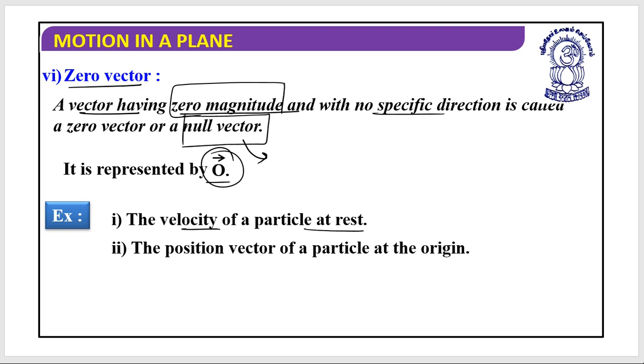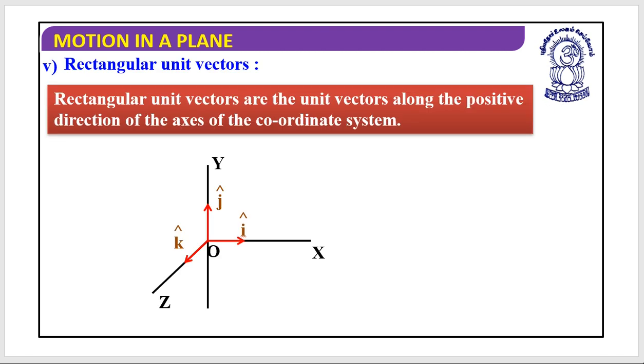So at that time velocity can be represented with the null vector or the zero vector. Or I can say if my particle has started its motion from the origin, then the position vector of the particle at that origin can be represented as the zero vector. Is it clear? Are you sure? So this is the zero vector.